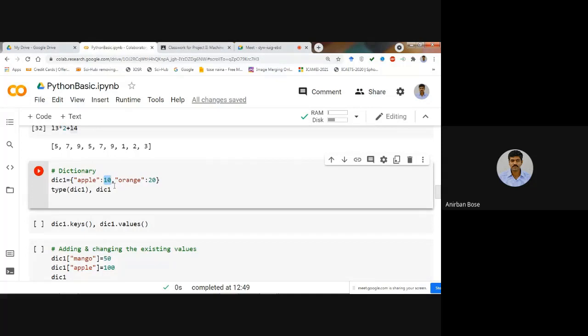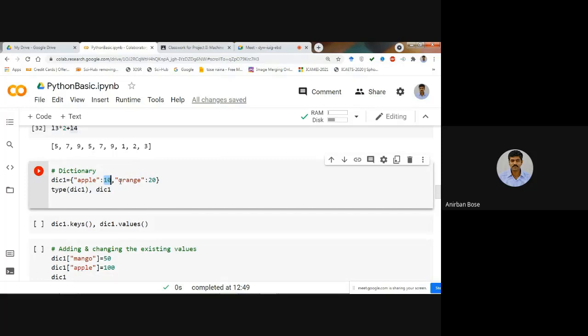Then a comma, that means now we are coming to the second key value pair. What is the second key value pair? So the key is orange, that is written within quotation, and then a colon, and then you have to write the value. So you can understand the keys are like apple and orange. These are the keys. And what is the value of the apple? Value of the apple is 10.